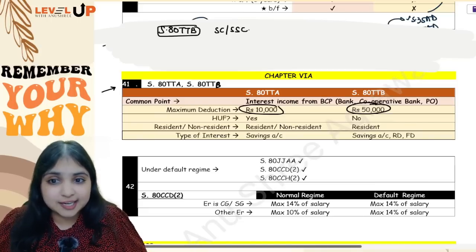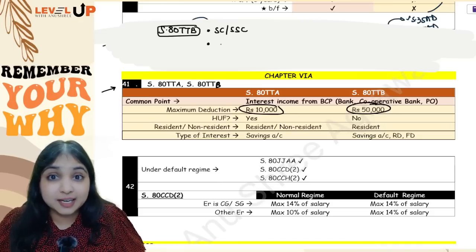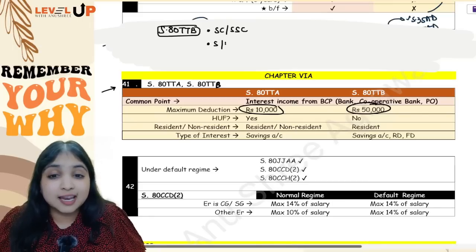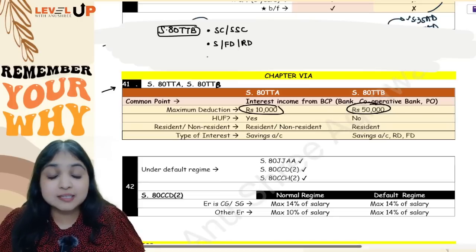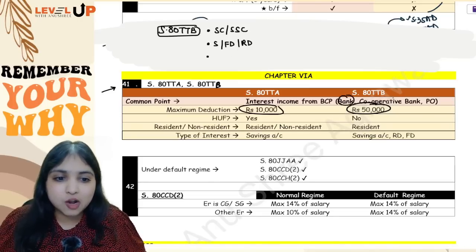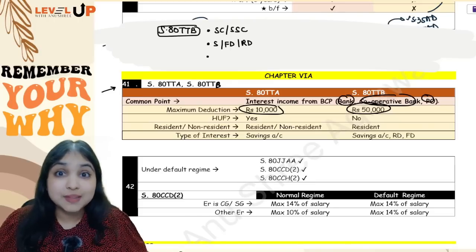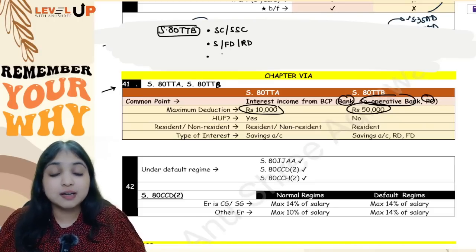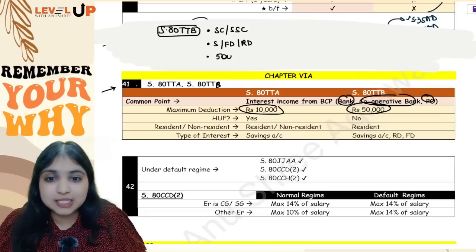So under section 80TTB, the assessee has to be a senior citizen or super senior citizen, and we are covering interest. Interest can be savings account interest, FD interest, or RD interest, any of these three. However, the interest has to be from BCP, which is bank, cooperative bank or post office. NBFC and all is not covered over here, and the maximum deduction you will get is 50,000 rupees.